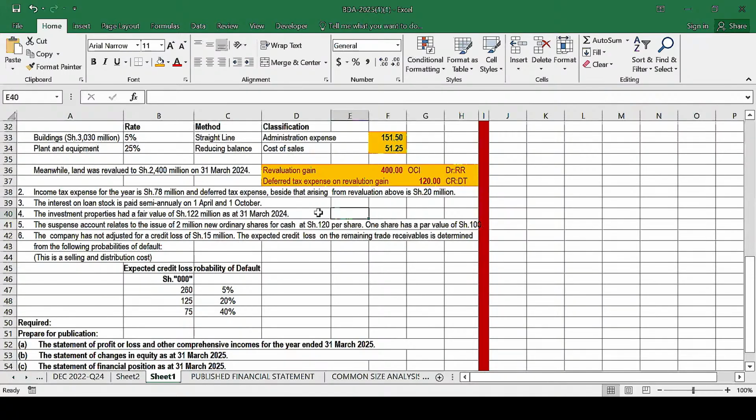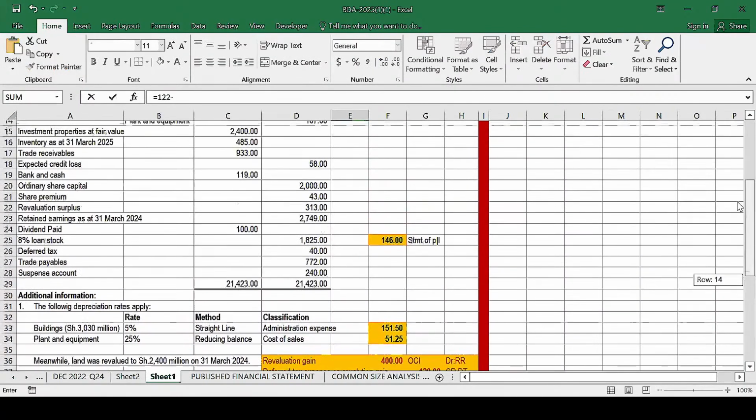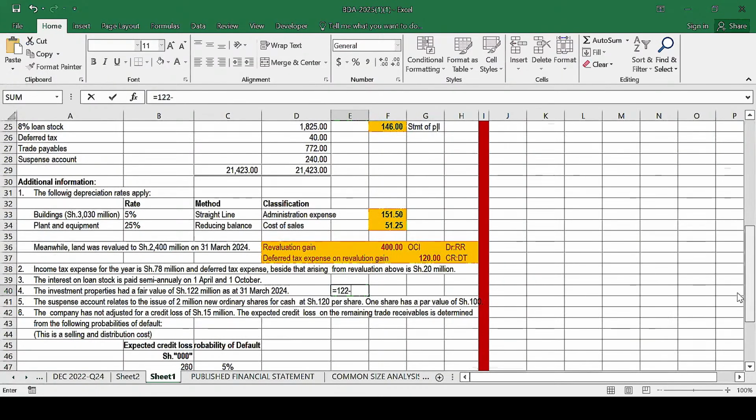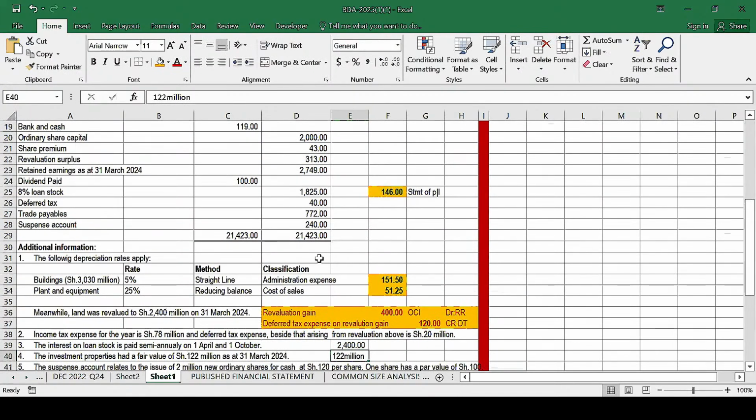So what do we need to do? We need to compare this fair value at the end of the year, which is basically 122 million, with the fair value which we have in the trial balance for the investment property. And remember, this one is also in millions.